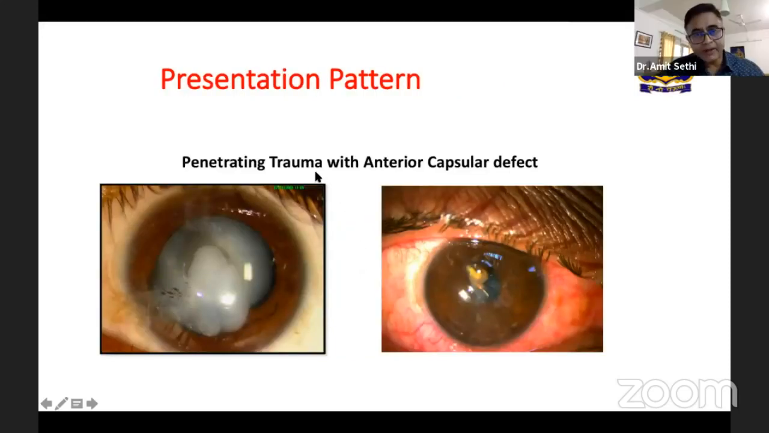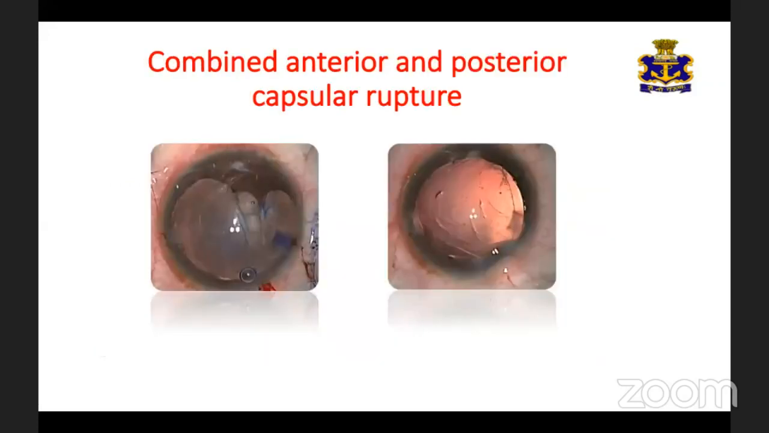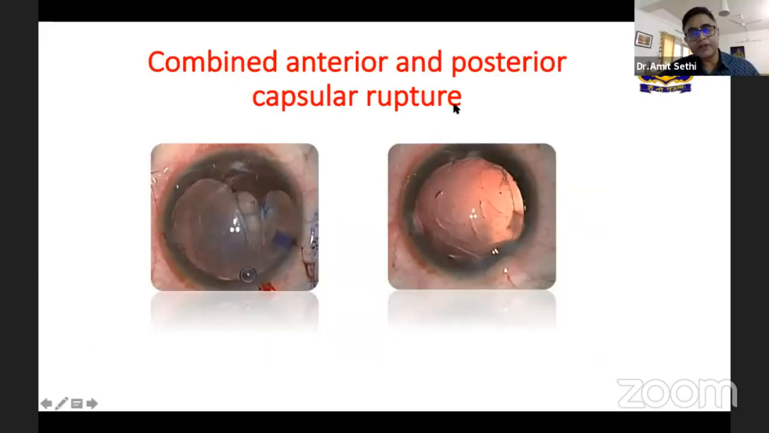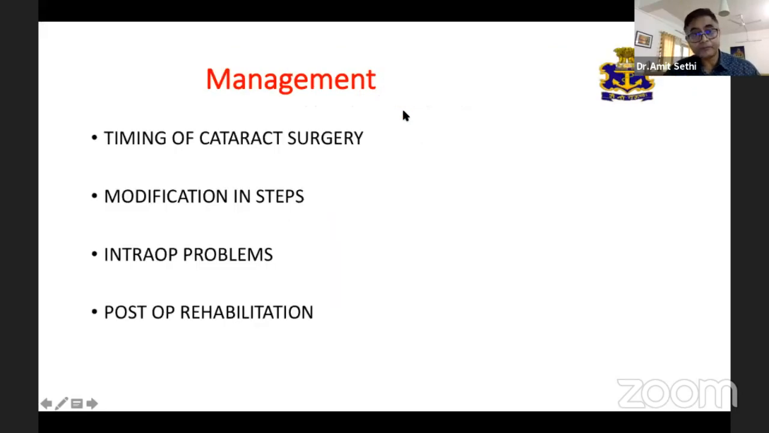In a case of penetrating injury, when there is a breach in the anterior capsule, the cataract would be either a flocculent lens matter coming into the AC, or it might be confined to the bag. It could be combined with anterior and posterior capsular rupture. In case of a blunt trauma, there could be a posterior capsular rupture with a nucleus drop.